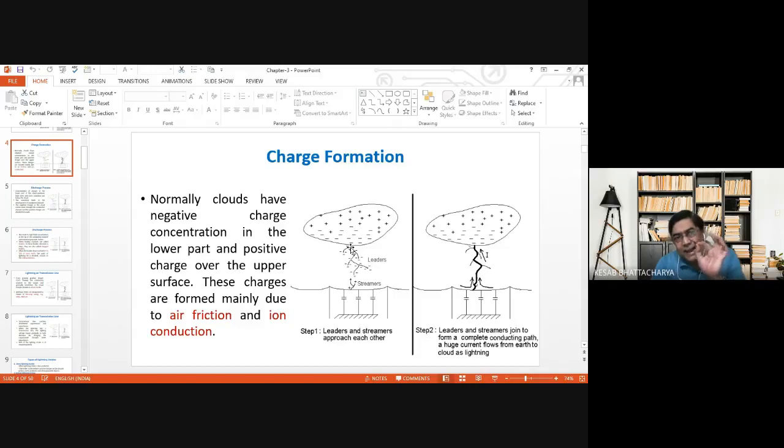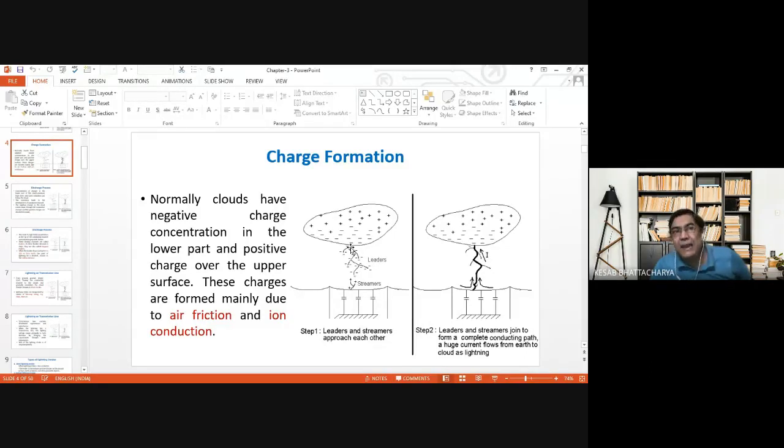So at the head of the conducting channel, the accumulation of negative charges goes on increasing, and as a result, the magnitude of the electric field also increases at the head of the conducting channel, and new ionization starts.